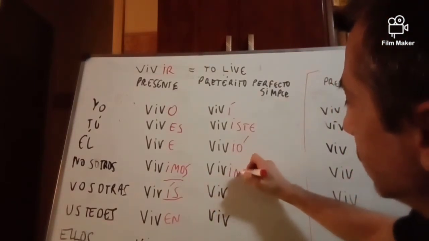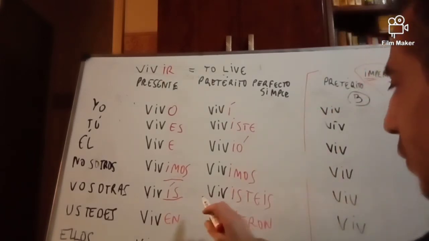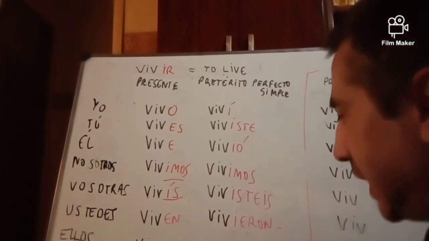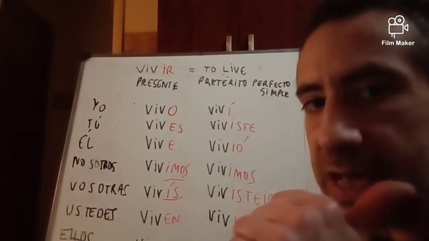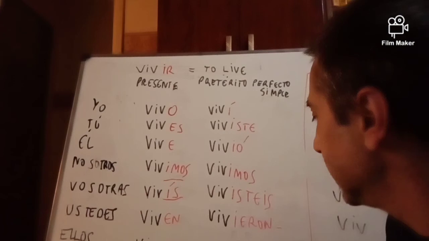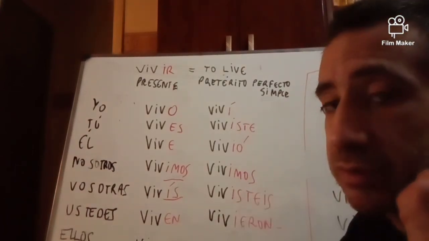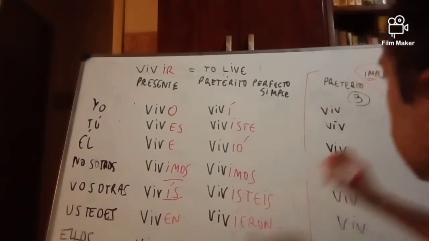Nosotros vivimos. Vosotras vivisteis. Ustedes vivieron. Ellos, ellas vivieron en la casa de al lado hasta el año pasado. They lived next door till last year. Then they moved to another place.